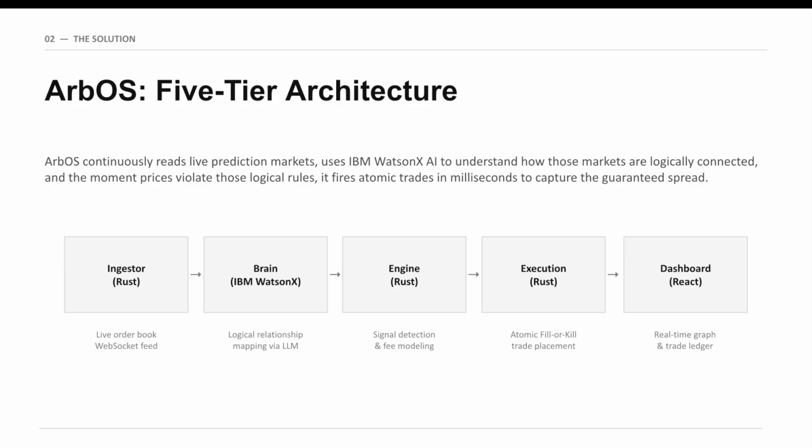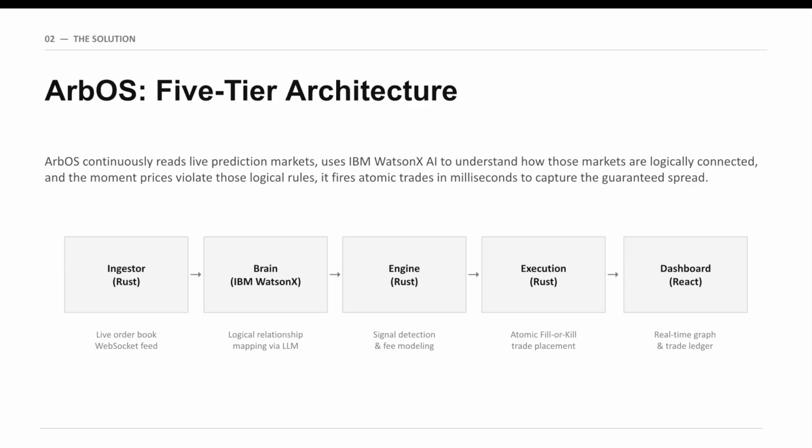Tier 3 is the engine, a high-frequency signal calculator that checks the brain's relationship graph against live prices every few milliseconds. It implements two core mathematical strategies, the implication constraint and the partition constraint, with full fee modeling and cost estimation baked in. No trades are made unless there is profit. Tier 4 is the execution bot. When the signal fires, the bot places orders through the official Polymarket SDK.